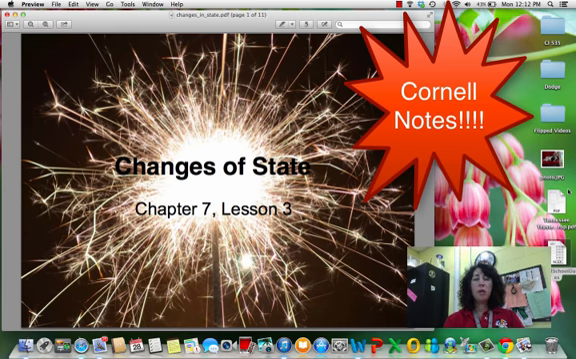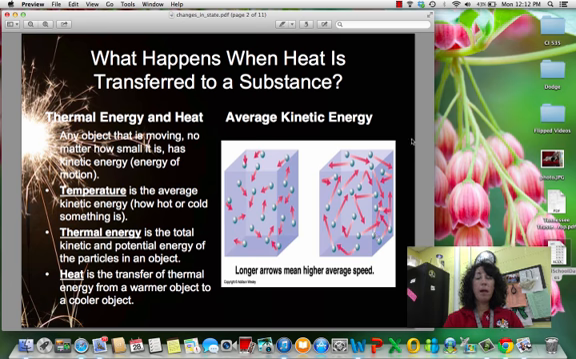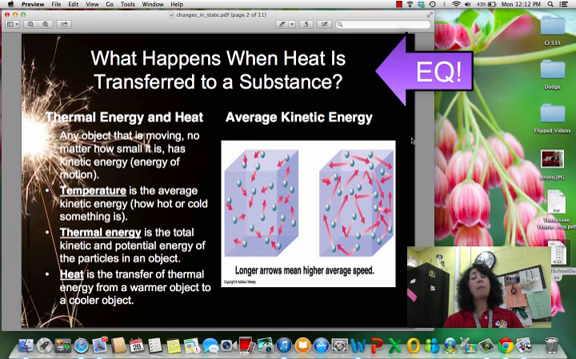Okay, so let's learn a little bit more about matter. We've already learned that matter is everything around us. It can be in a solid, a liquid, gas, or plasma. And today we're going to talk about what happens when we add or take away energy to cause that change in state. Okay, so our EQ: what happens when heat is transferred to a substance?